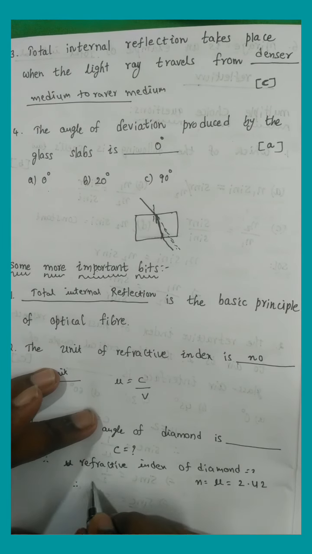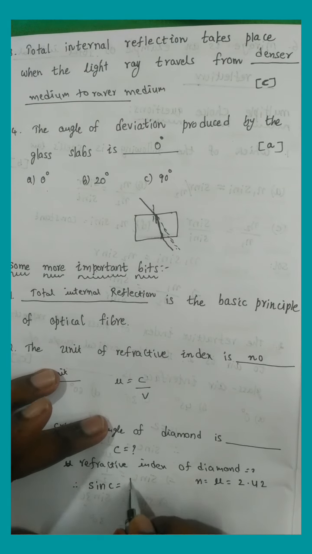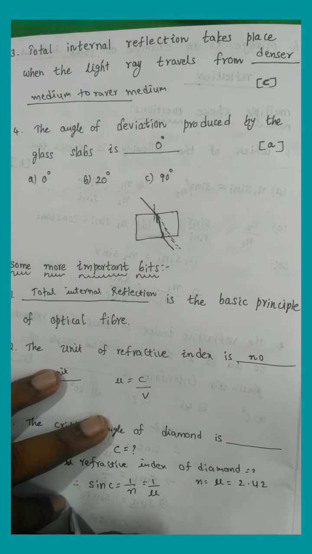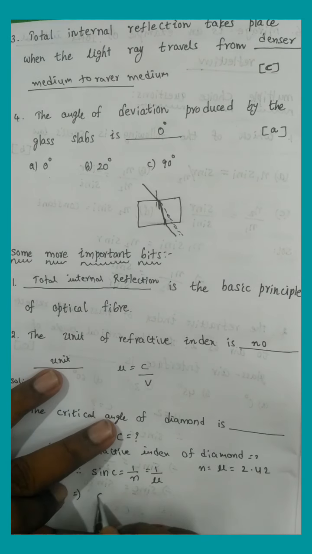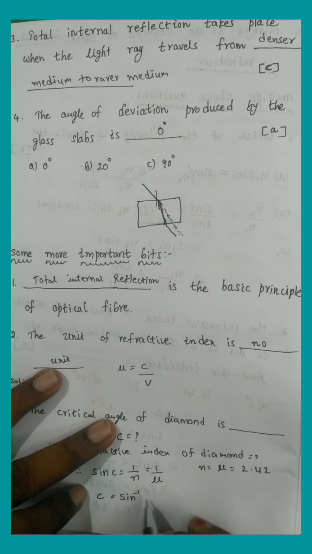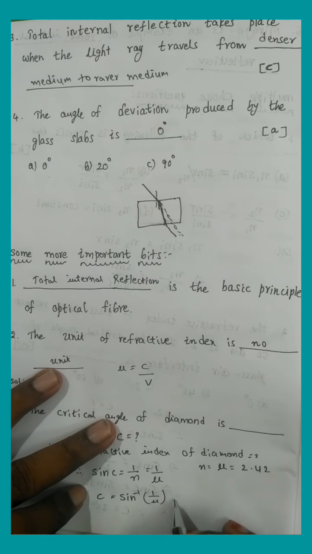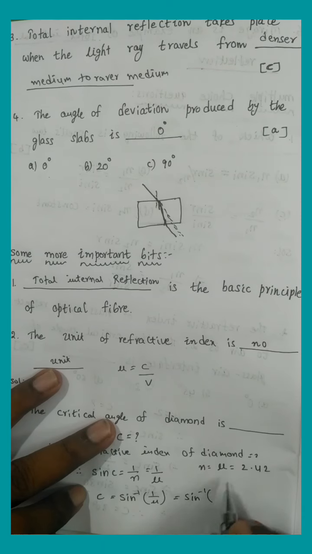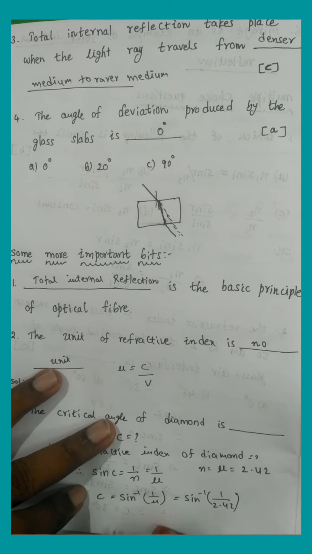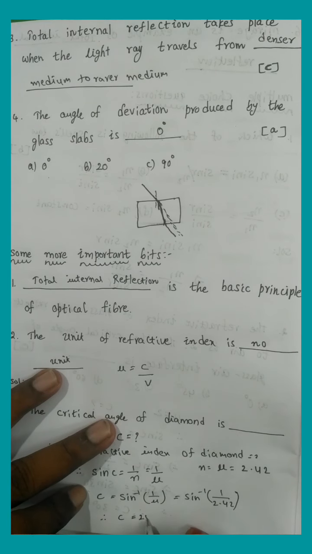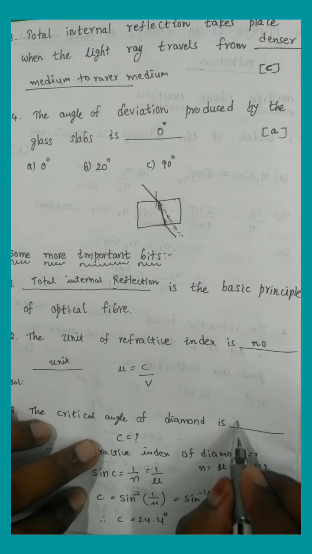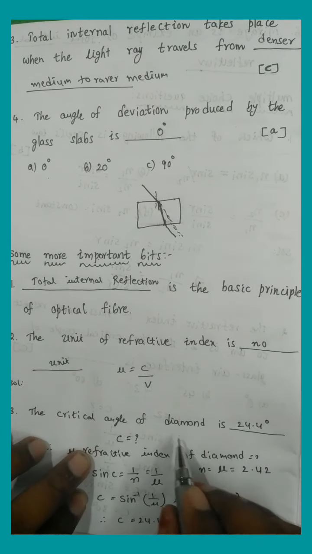What is the formula we have? Sin C equals 1 by n, or for our convenience I wrote both, 1 by mu. So that implies C equals sin inverse of 1 by mu, which equals sin inverse of 1 by 2.42. By using the trigonometric table, the value we get is C equals 24.4 degrees. This is the critical angle of the diamond, my dear friends.